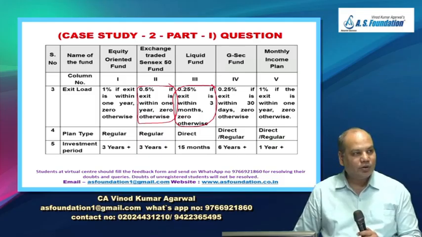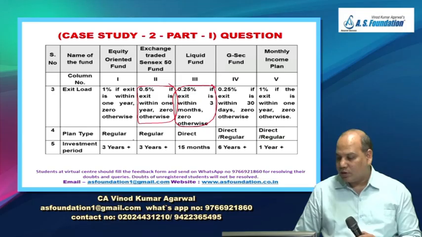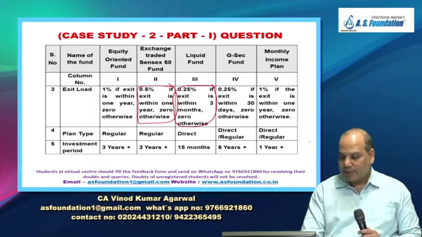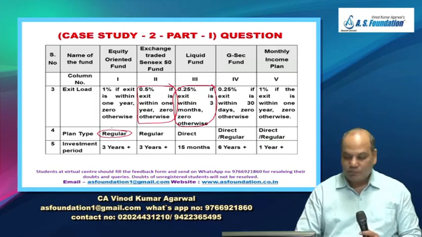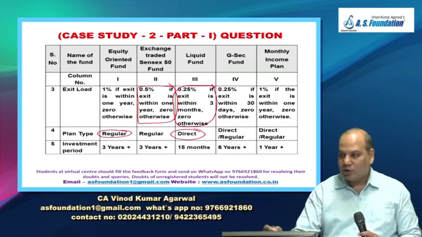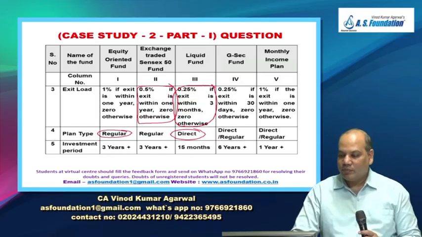Now, my dear student, you answer. This is another easy one. Plan type: regular, regular, direct, direct oblique regular, direct oblique regular. What is regular? When you are purchasing through an advisor, and direct means when you are investing directly.